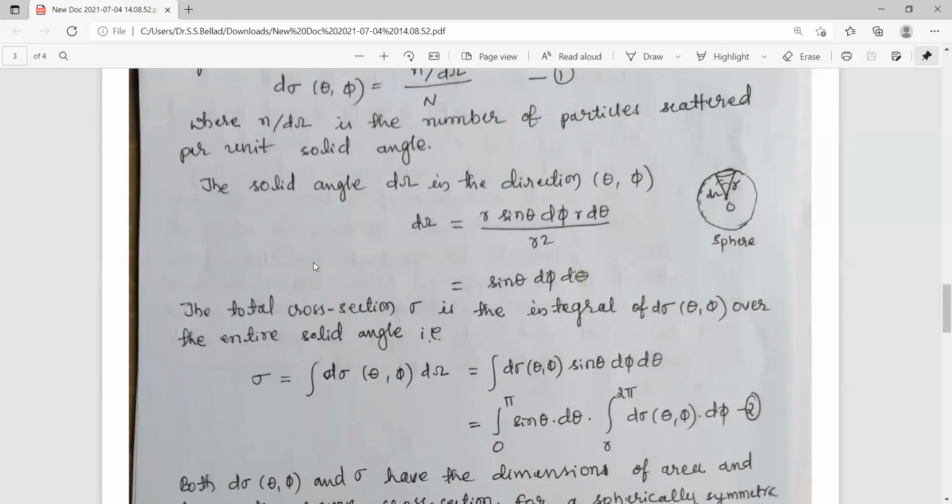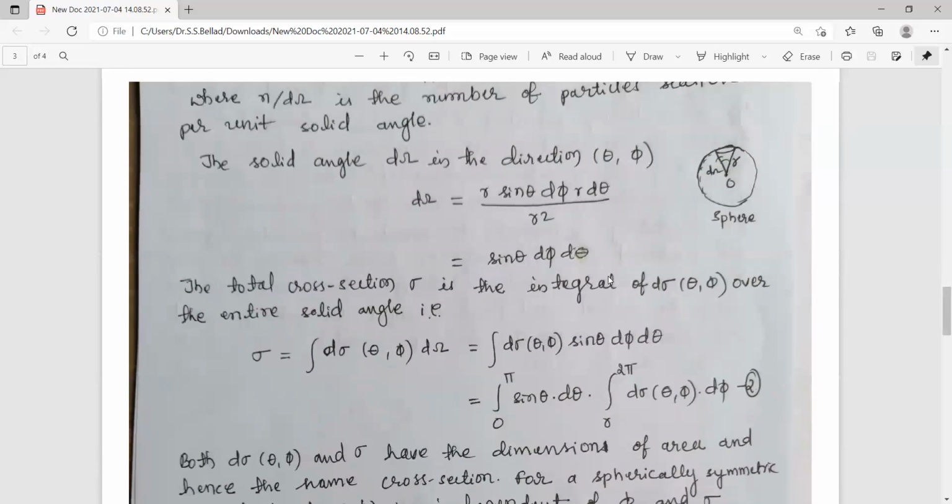Then this is the standard definition of a solid angle in polar coordinates. So dΩ is equal to r sinθ dφ dθ divided by r square. So actually this r is the radius of the sphere, because this is the cone formed inside the sphere. And here you can cancel this r with r square, and you are left with sinθ dφ dθ.